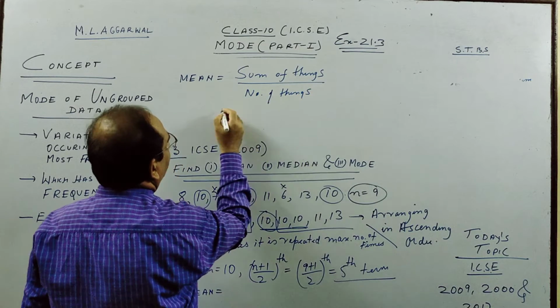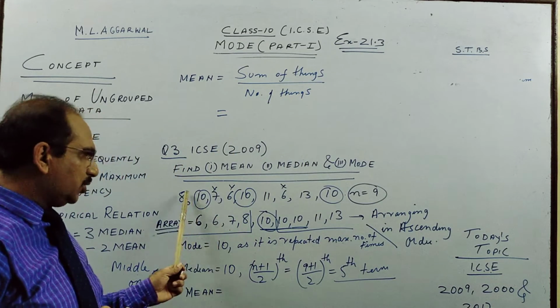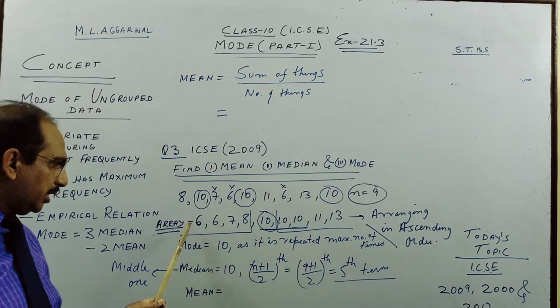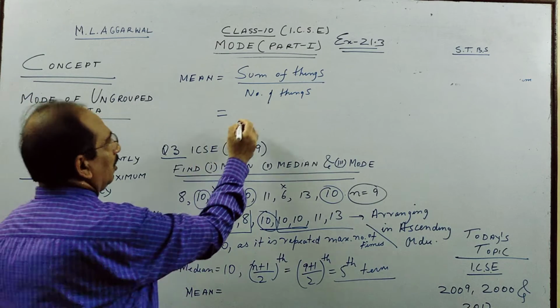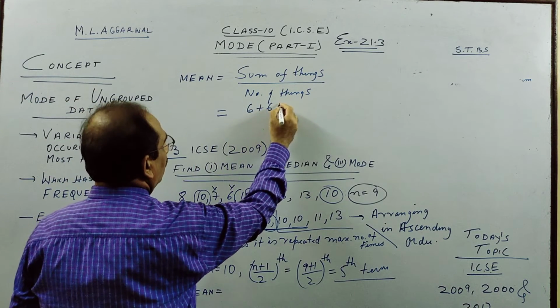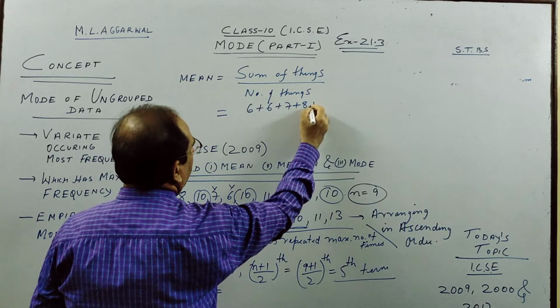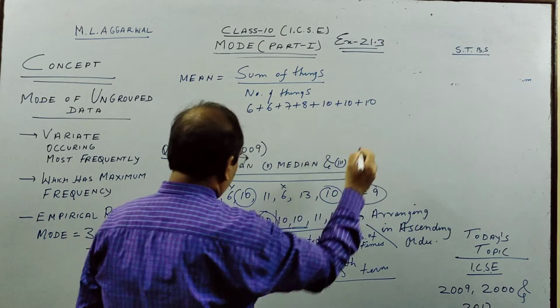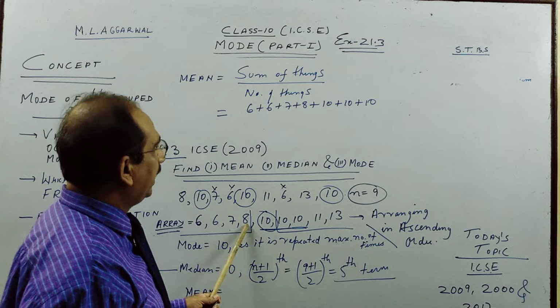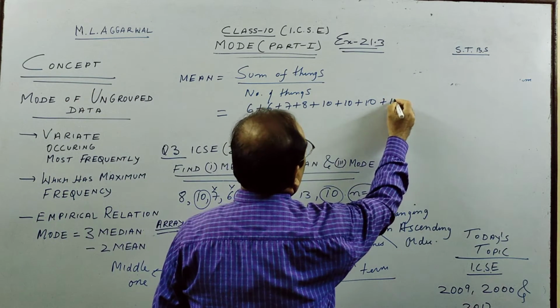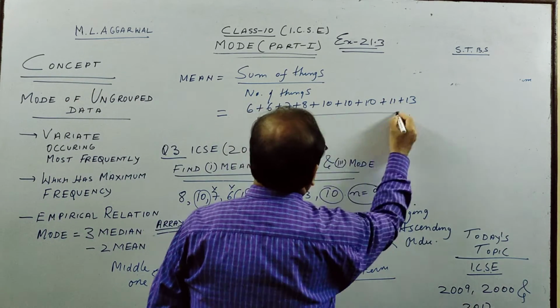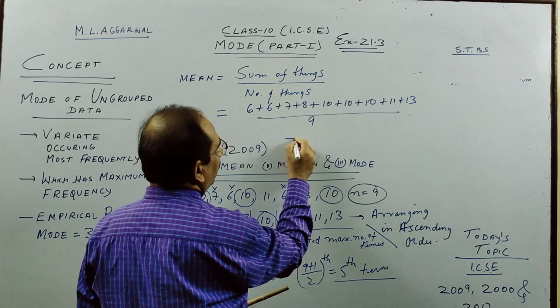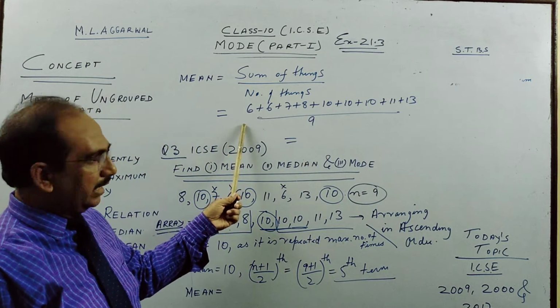So here what we do, we add all this. You can do this also without arrangement, but I would advise you, when you do like this, your chances of making mistakes become least. So 6, 6, 7, 8, 10, 10, 10 plus 11 plus 13. As I've told you, there are 9 set of data. So please add them.